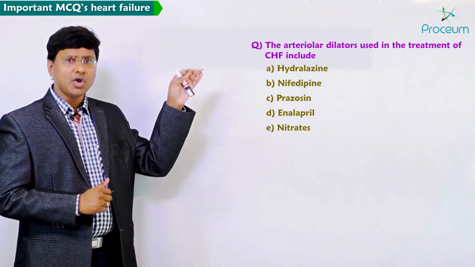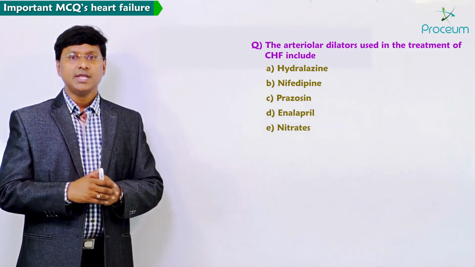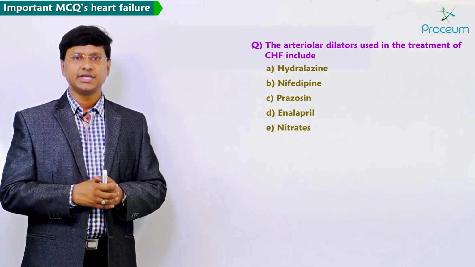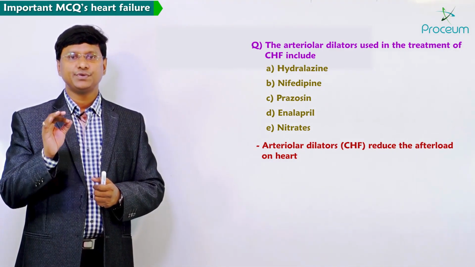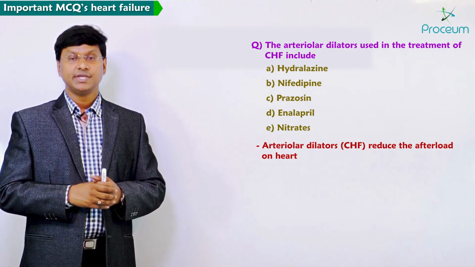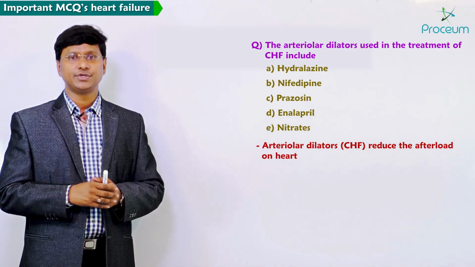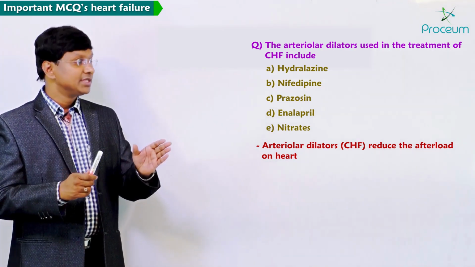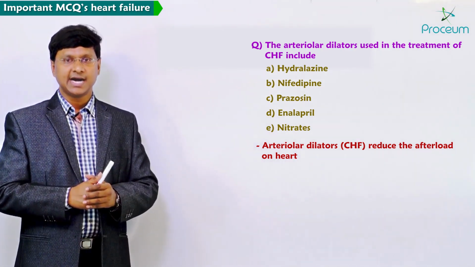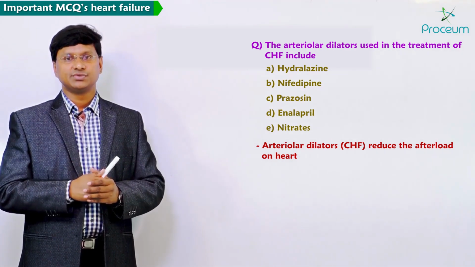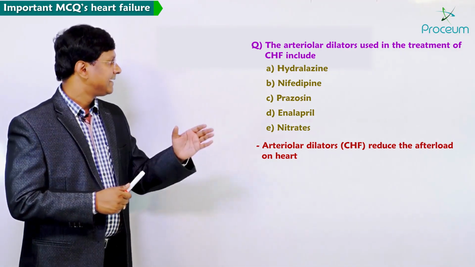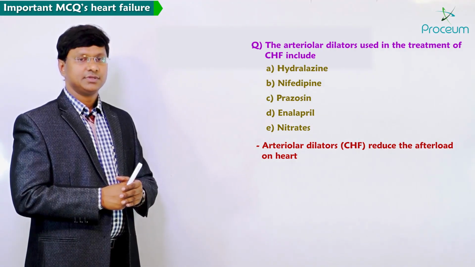Now among all these drugs, what is the use of arteriolar dilators? If you use arteriolar dilators in patients with congestive heart failure, they will reduce the afterload on the heart. So hydralazine is a correct answer.